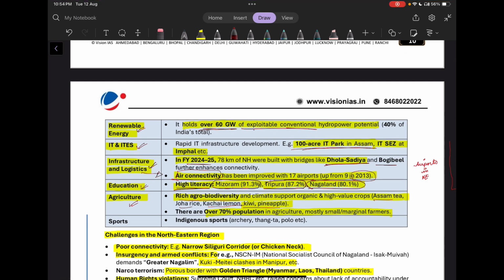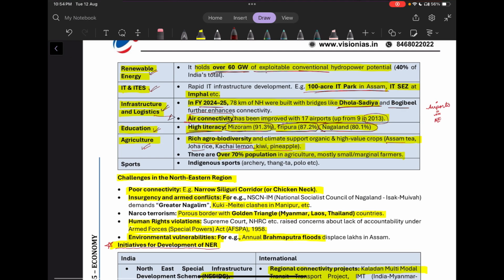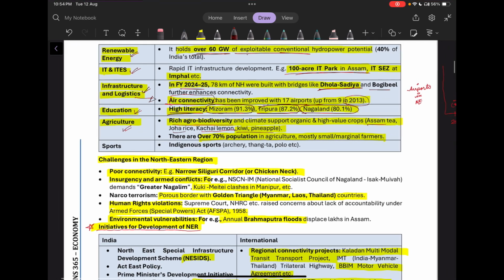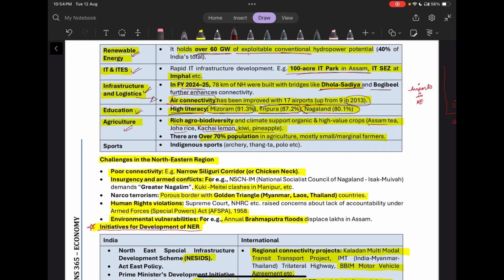And over 60% of the population in agriculture is mostly small and marginal farmers. So wherever we have such a huge population of small and marginal farmers, it always plays a key role in the agriculture sector. Then now what are the challenges?